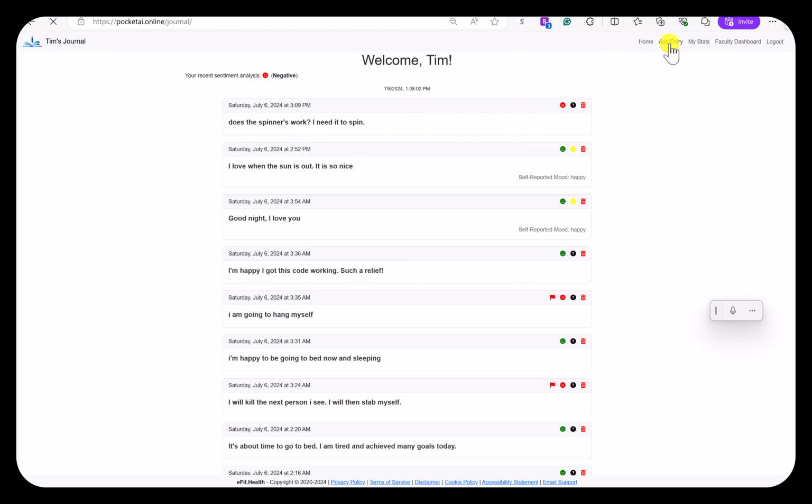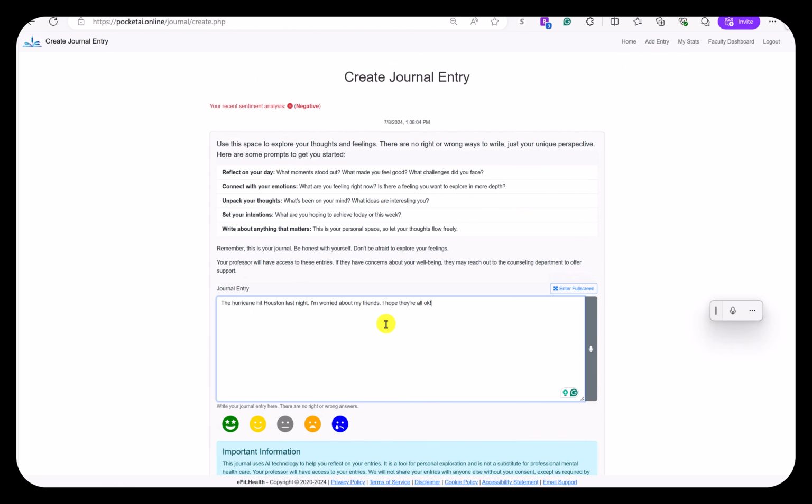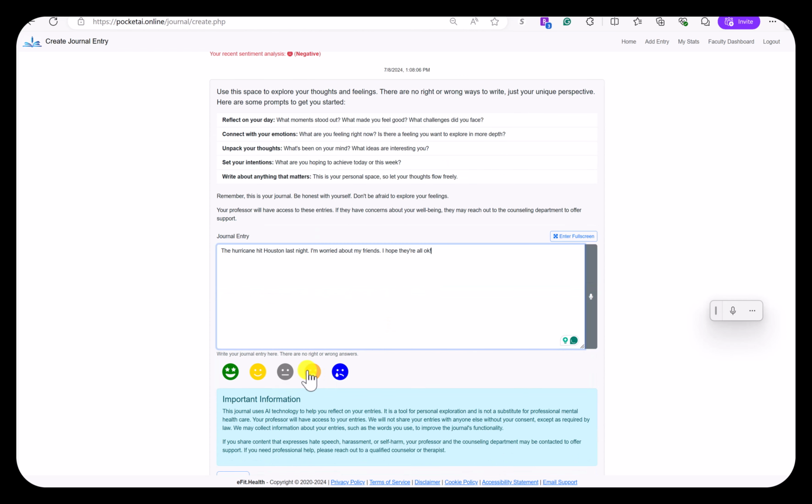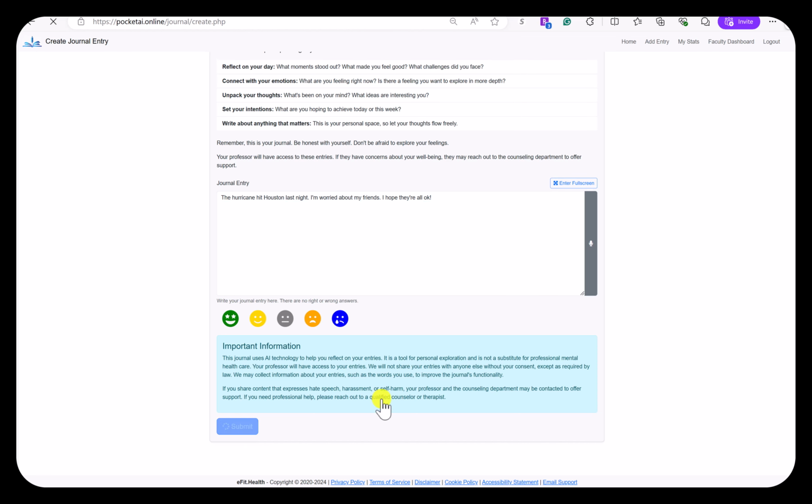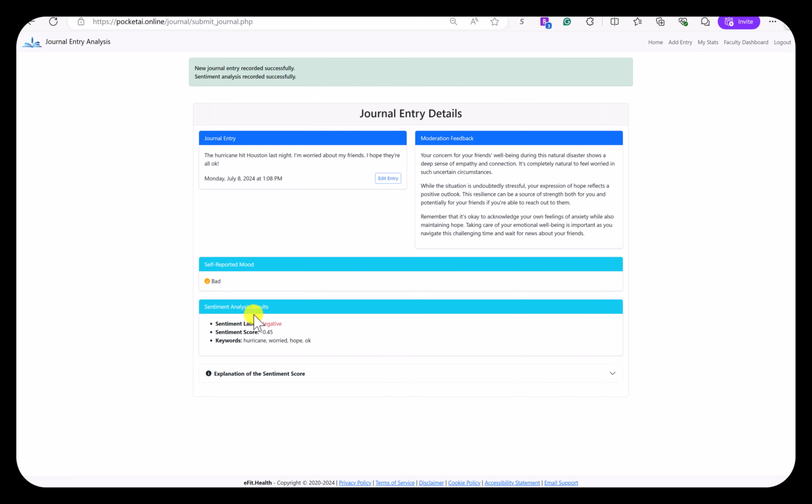So I come up, I'll click Add Entry, and I'll enter my message. I'll select Mood and Submit. As that submits, the objective of this journal is, of course, to allow students to work on their writing skills, to share their feelings, and it's also a nice system for flagging potential issues. So for example, there's what I wrote, there's some moderation feedback, my self-reported mood, and then what it does is